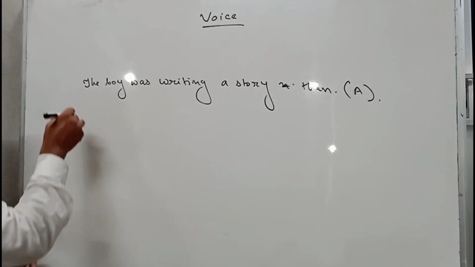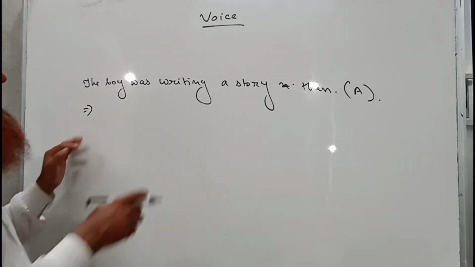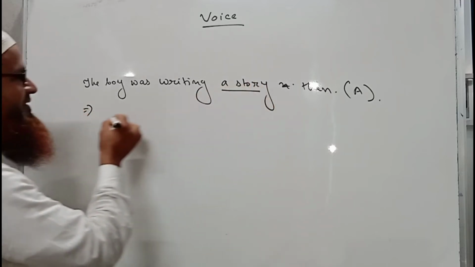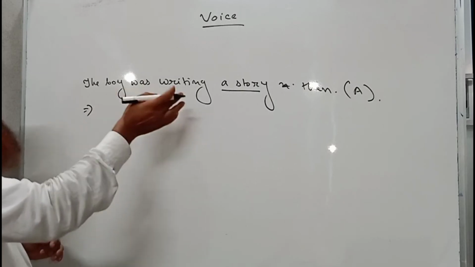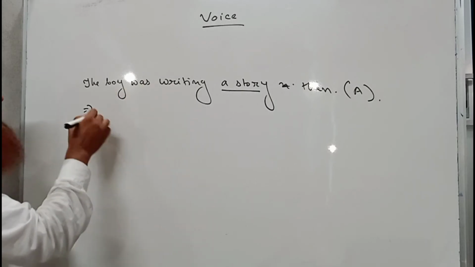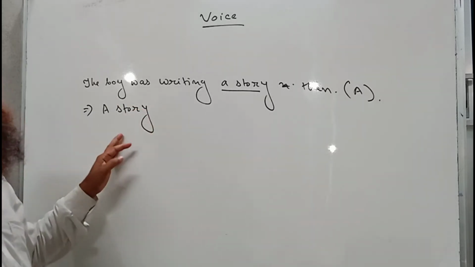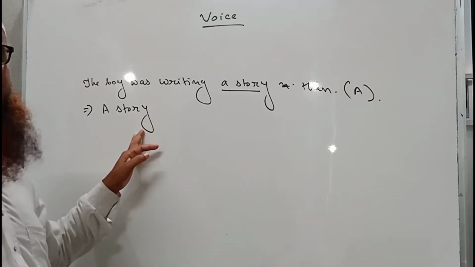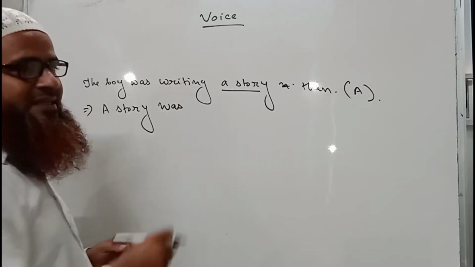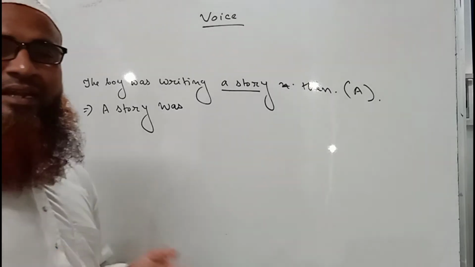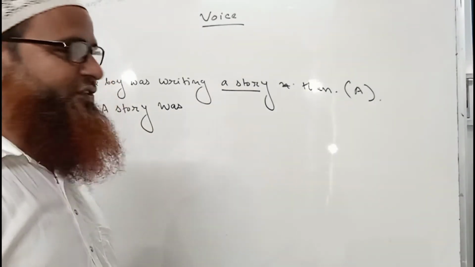So if we want to change its voice, that means if we want to change it into passive voice, then we have to bring this object at the very beginning of the sentence, that means it will be the subject. Okay, a story, then a verb must be written and a story will take the verb was. So a story was. Again this is the verb with ing. When there is an ing in active voice, we must use being in passive voice.